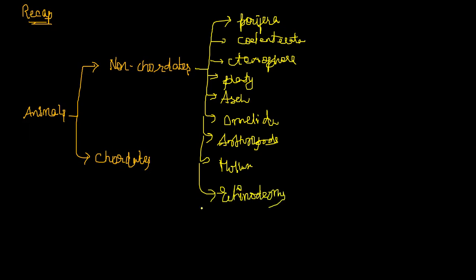But I will be writing phylum Hemichordata also over here. So these are the different phyla of non-chordates.